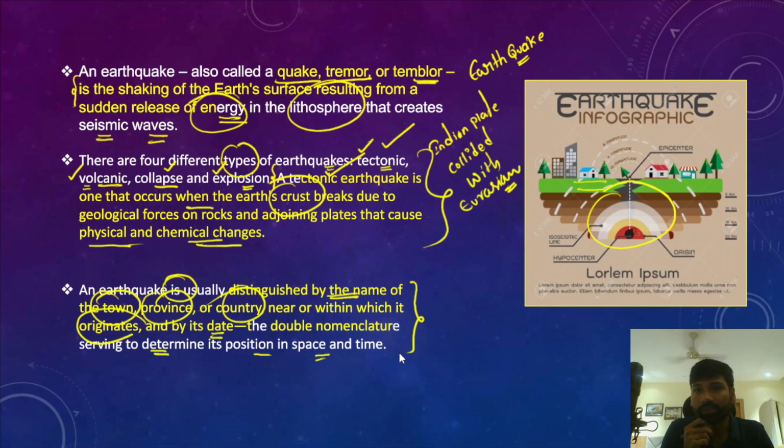Now in this context, please understand that the region where an earthquake originates is known as the hypocenter, and the point directly above it, in a straight line on the surface, is called the epicenter. So the hypocenter is the region where the earthquake originates, and the epicenter is the region straight above the hypocenter on the surface of the crust.